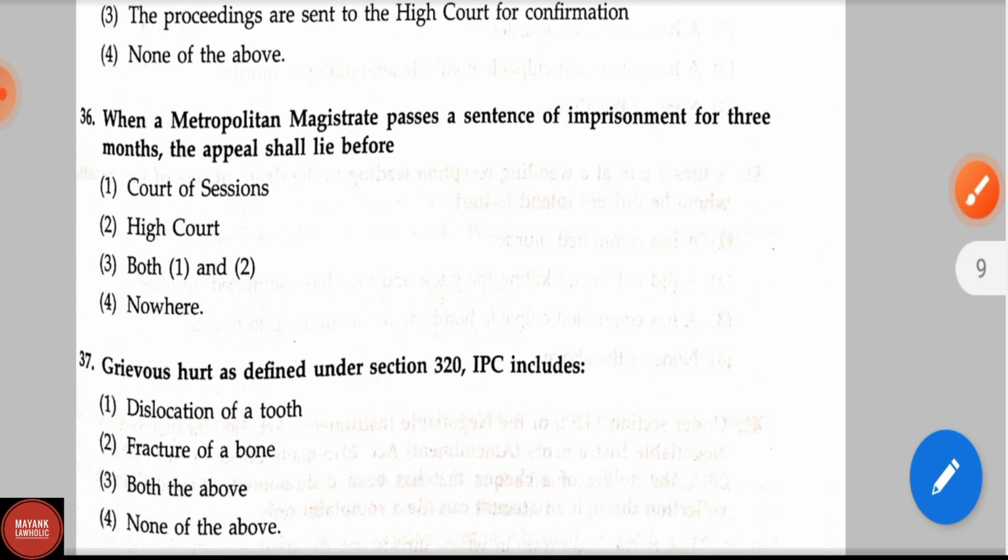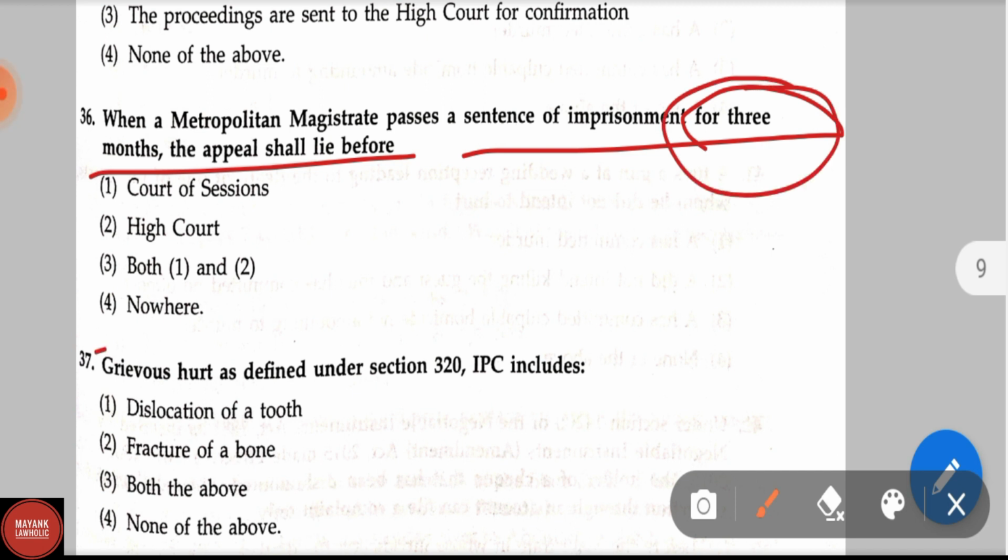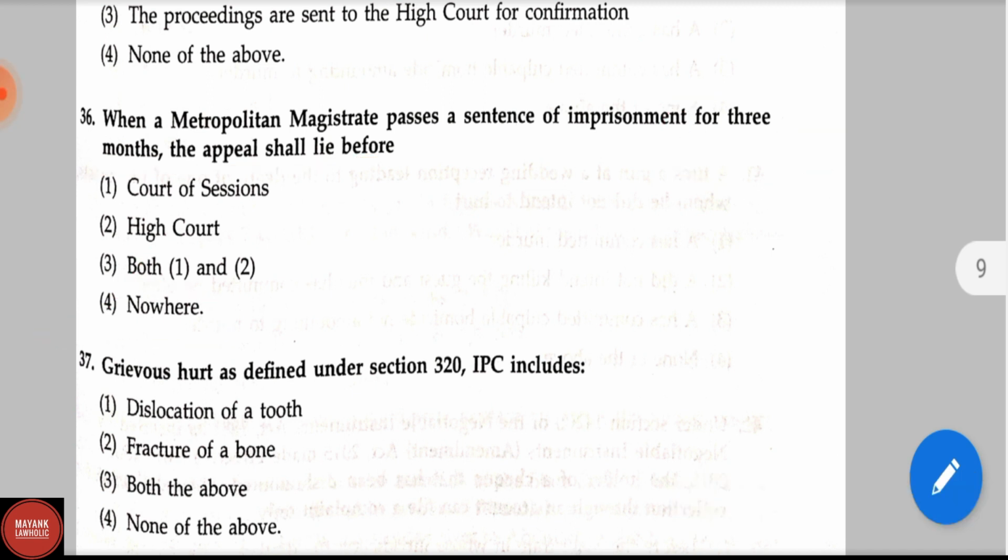Question number 36. When a metropolitan magistrate passes a sentence of imprisonment for 3 months, the appeal shall lie before. In the case of 3 months, there will be no appeal. So option 4 is correct, nowhere.